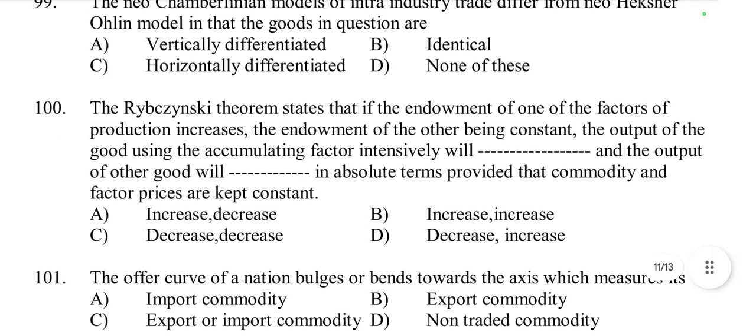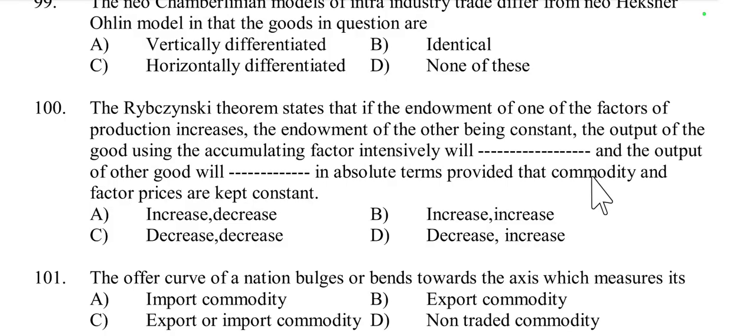Then question number 100. The Rybczynski theorem states that if the endowment of one of the factors of production increases, the endowment of the other being constant, the output of the good using the accumulating factor intensively will increase or decrease?